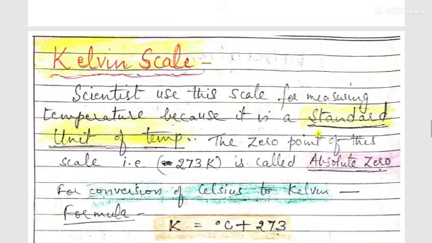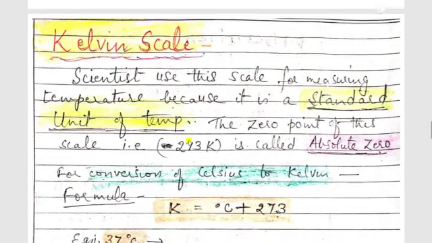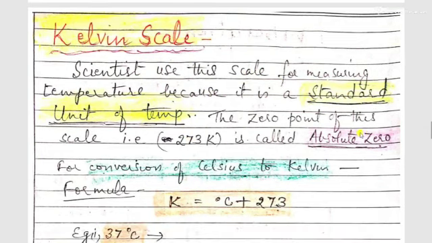Next is the Kelvin scale. Now what is the Kelvin scale? It is a different scale for measuring temperature. Scientists use this scale for measuring temperature because it is a standard unit of temperature. The zero point of this scale, that is 273 Kelvin, is called absolute zero. Now why is this Kelvin scale used? Because it is a standard unit of temperature.